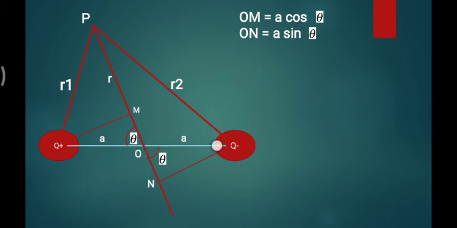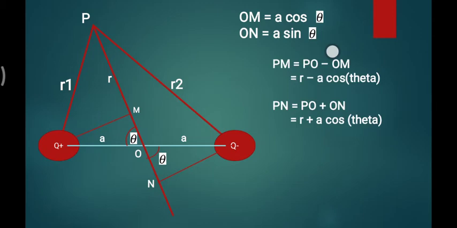Same for the triangle ONQ minus. If we apply cos theta, it will be ON divided by A. This should be cos theta; this is also cos theta. ON is also A cos theta. I have corrected it already, so this is cos theta, please.